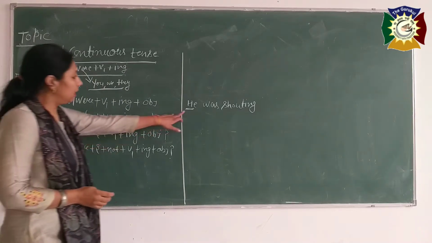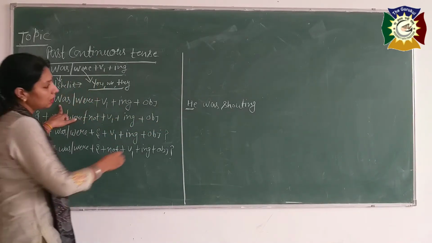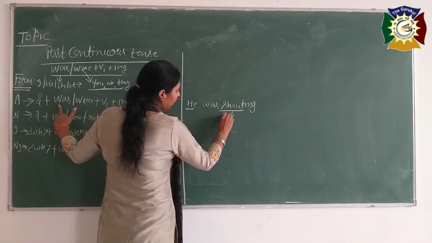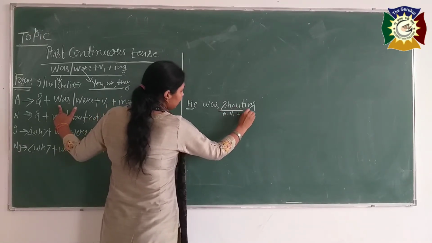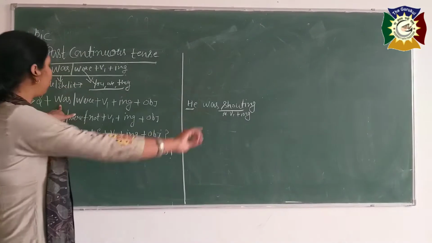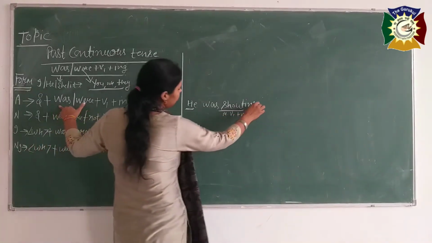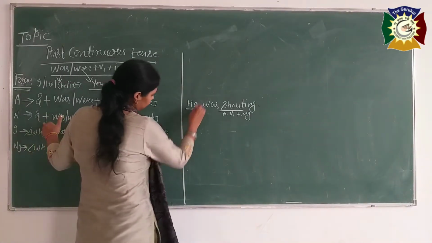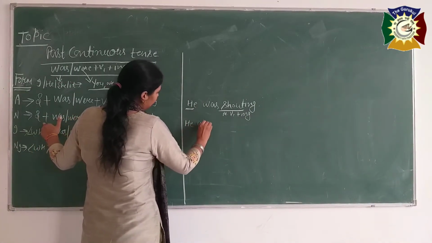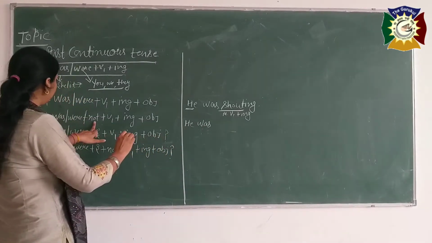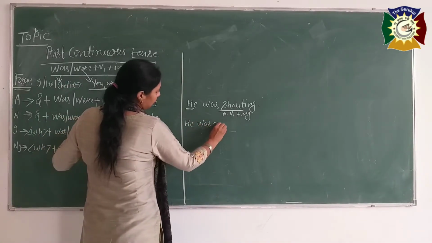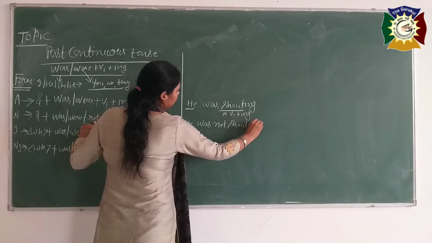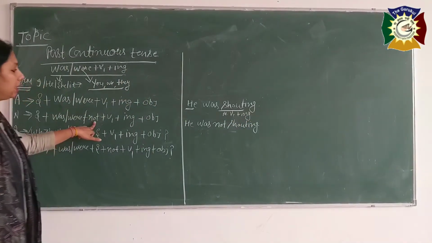Okay, see, he was shout. Shout is the main verb form, and with that we have used ing: shouting. He was shouting. If any object is there, then you can use it. Second, negative. He was, what should come here? Not. He was not shouting. Is it clear? Negative sentence.